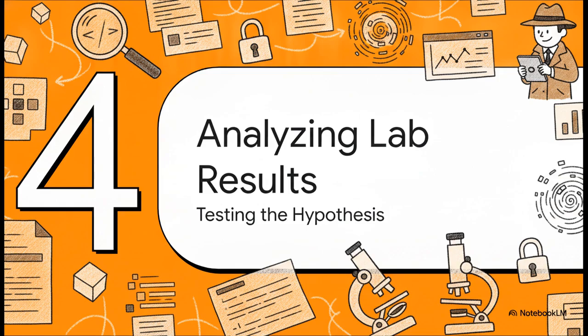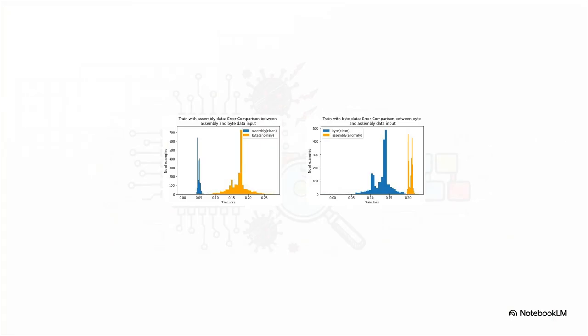Now we actually get to dive into the data and see exactly what happens when our digital detective interrogates these files. Okay, let's look closely at these results. In one scenario, the model was trained strictly on assembly data. Its error rate when reconstructing assembly data is very low, hovering right around 0.05. But when it's suddenly asked to reconstruct byte data, that error massively spikes to around 0.18.